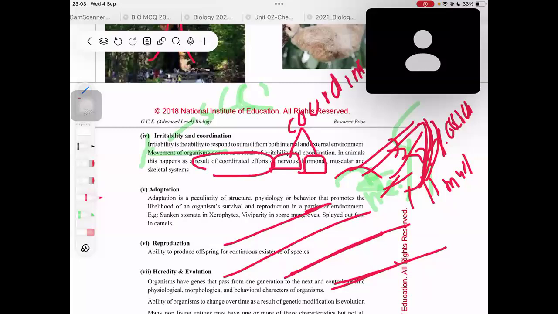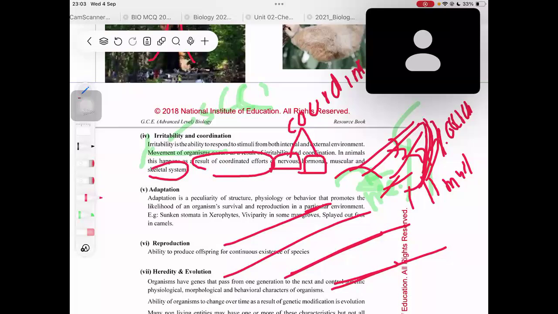So from the nervous system, hormonal system, muscular and skeletal system, if they ask you what are the systems involved in movement of organisms, then you must write it's the nervous system, the hormonal system, the muscular system, and the skeletal system, right?